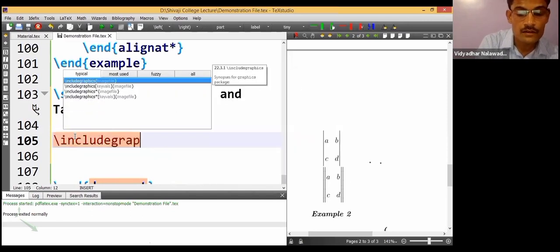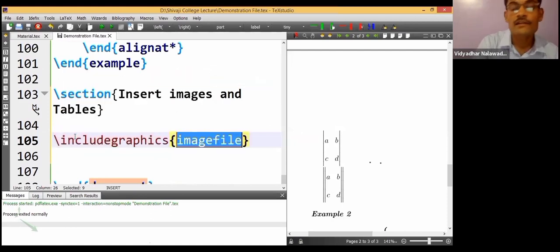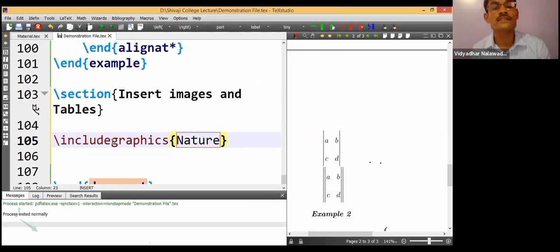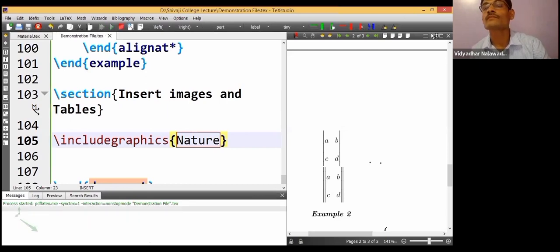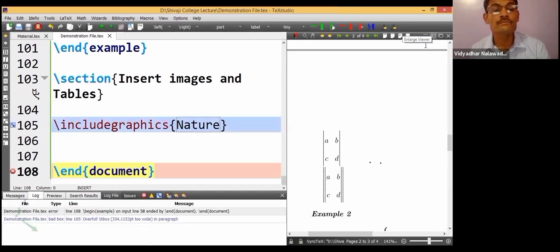How to insert? Very easy. Backslash includegraphics. Image file, what is the name of that? Nature. includegraphics nature. I'll compile it.